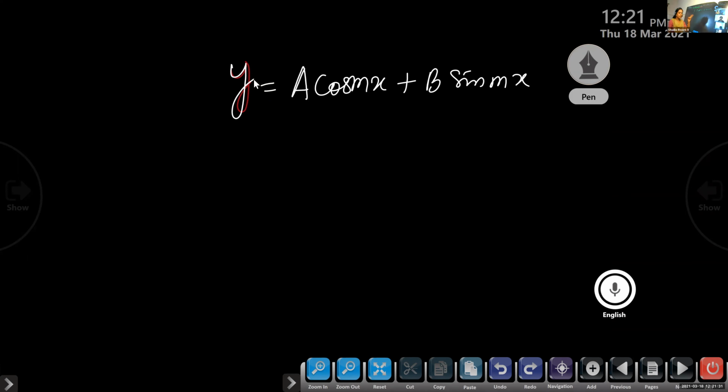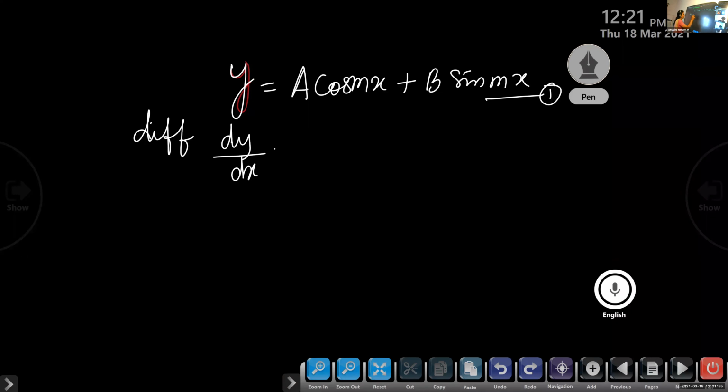So how many arbitrary constants here? 2. So how many times do we have to differentiate? 2 times. Okay, so name the first given equation as 1. Differentiating, what will you get? dy by dx is equal to A into, tell me children.